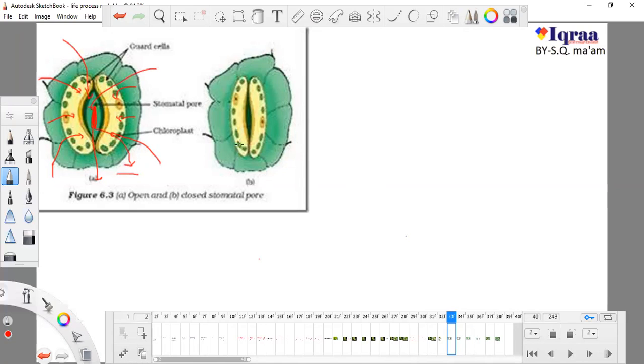But if there is no water, then the guard cells look shrunken, flaccid, or loose, and you can see the difference. This is open stomata and this is closed stomata. The stomata is closed, so nothing can go outside and nothing can go in. So the opening and closing of stomata is totally dependent on the availability of water.